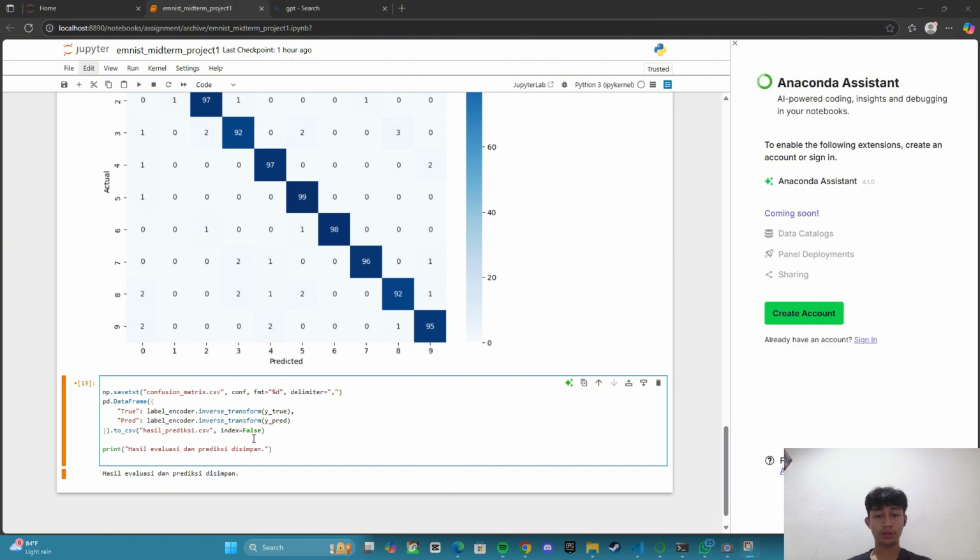A data frame is created with the true label and predicted label. The data frame is then saved to a CSV file without the index column. This is a message print to confirm the evaluation results and predictions are saved.